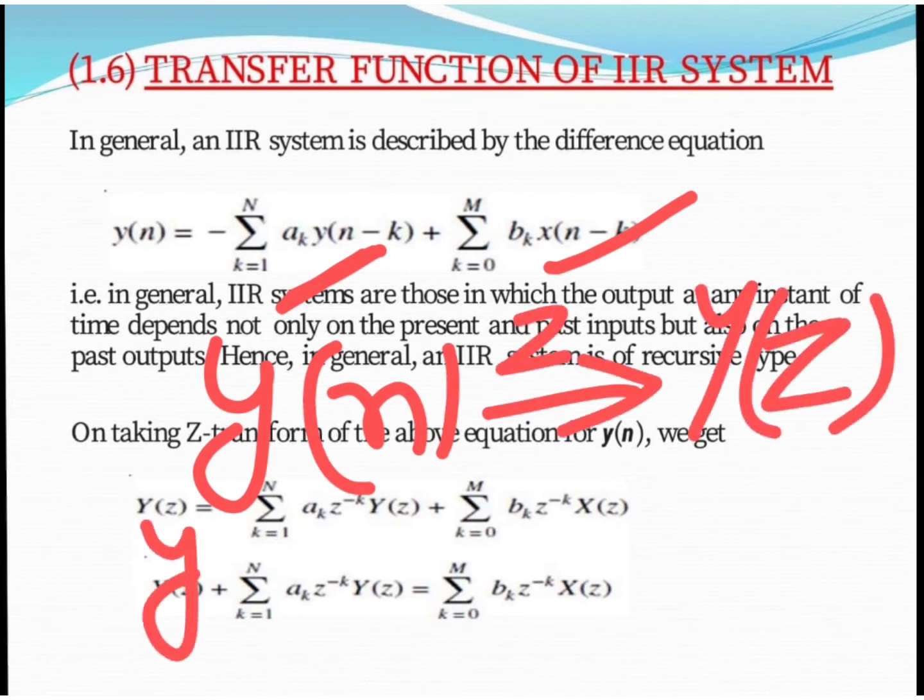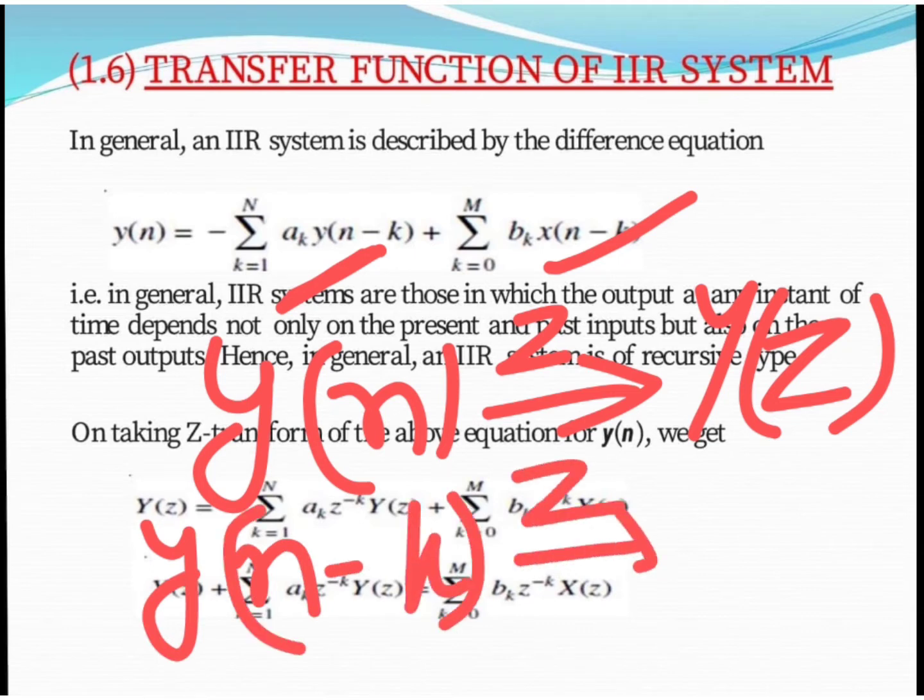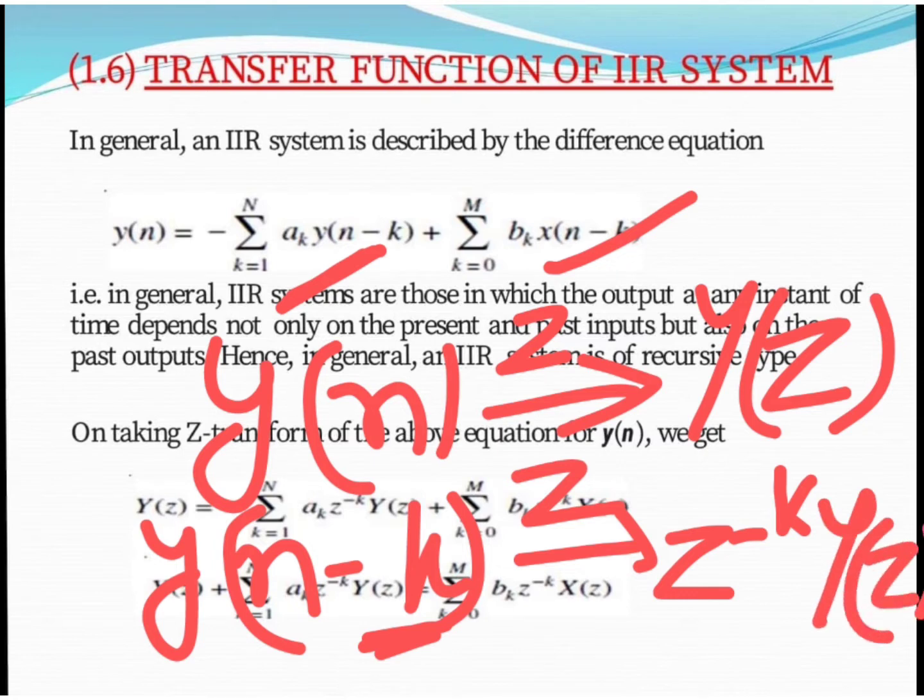Likewise, when we take the Z transform of this expression, it is the shifting property, so we use the polynomial z to the power minus k times Y of z. So this is the Z transformation of this particular sequence.